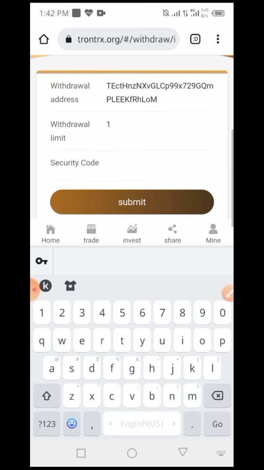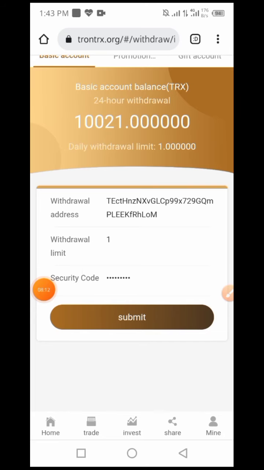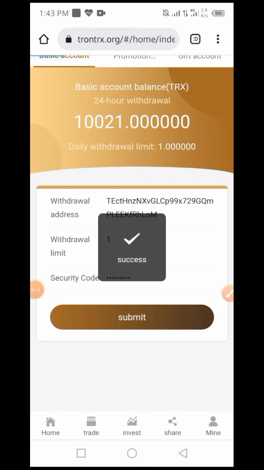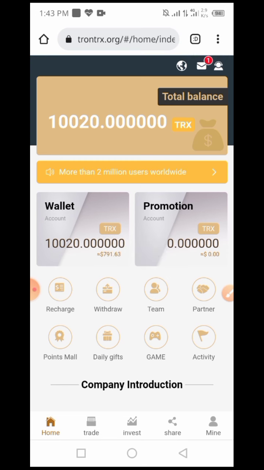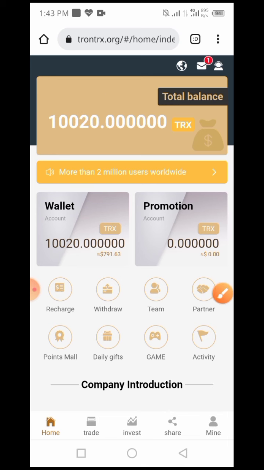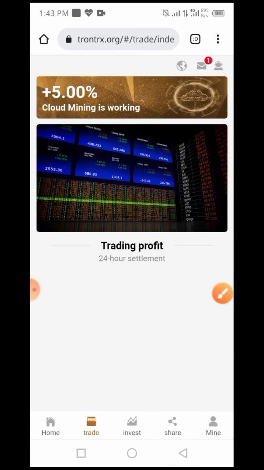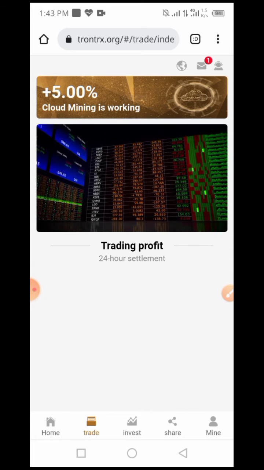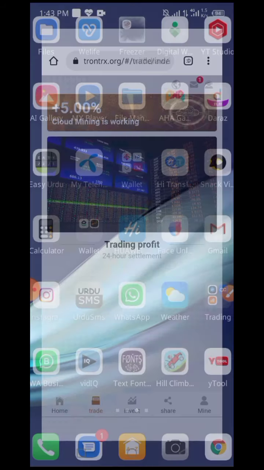For the security code, you give your security code and then withdraw from it. If you do not enter your security code, you cannot withdraw from this website. You see that I fill in my security code and click submit. You can see that I successfully submitted, and my Tron is cut from my account to 10. The 1 TRX is cut from my account, and the trade continues today, and the next day my balance is increasing properly.